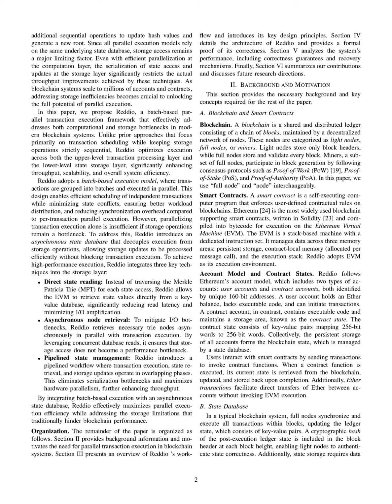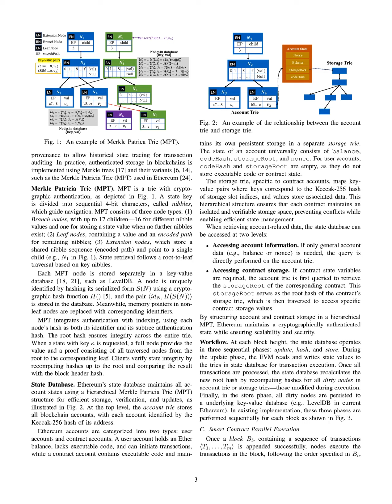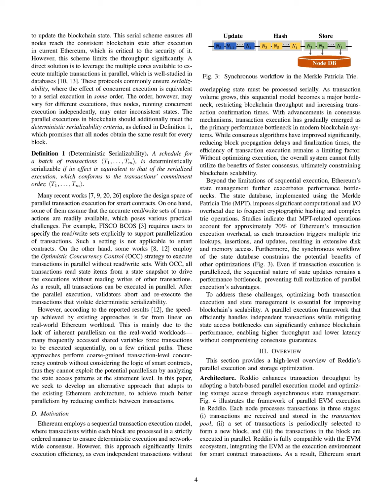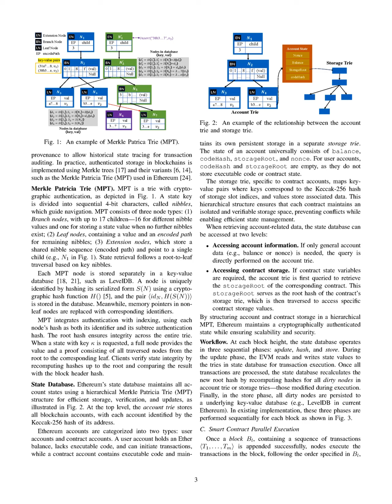The paper does not provide explicit details on the experimental design, datasets used, or performance metrics for validating or testing Reddio. However, it emphasizes the importance of ensuring correctness through deterministic serializability, which is validated by proving that if a transaction reads a stale state value, it will eventually be aborted and re-executed. The correctness of Reddio's protocol is established through a formal proof that demonstrates its parallel execution produces the same results as serial execution, ensuring all nodes reach a consistent state.